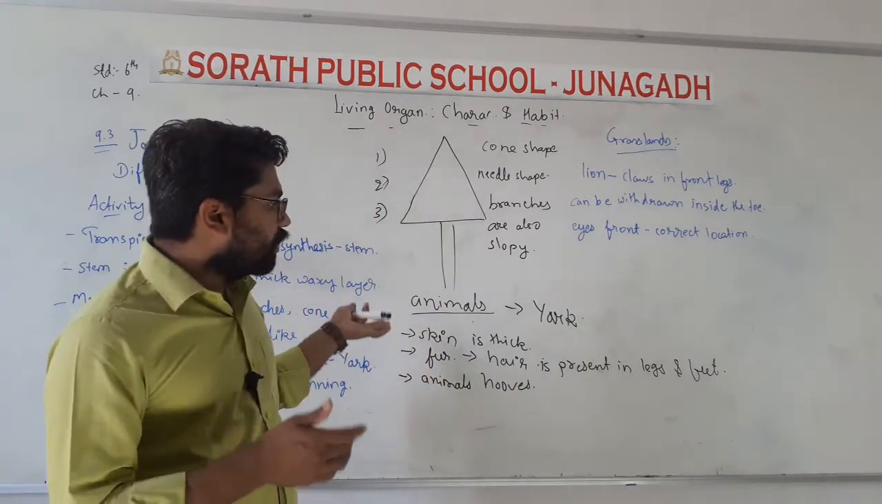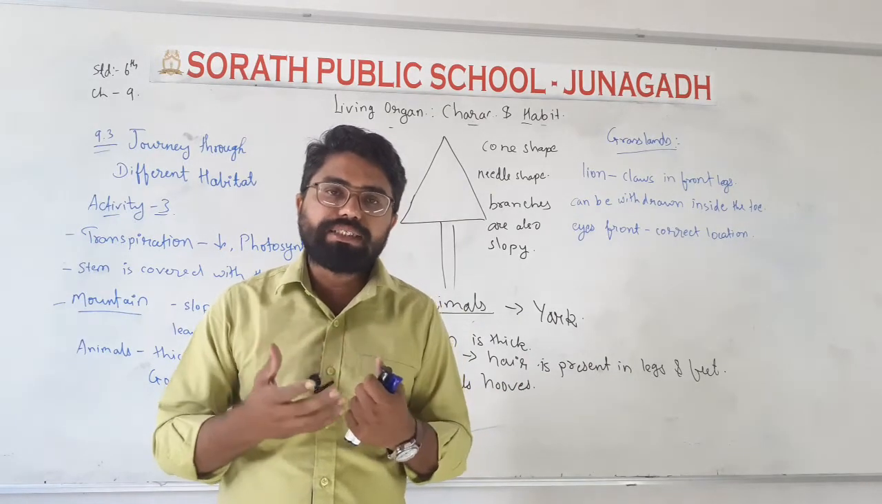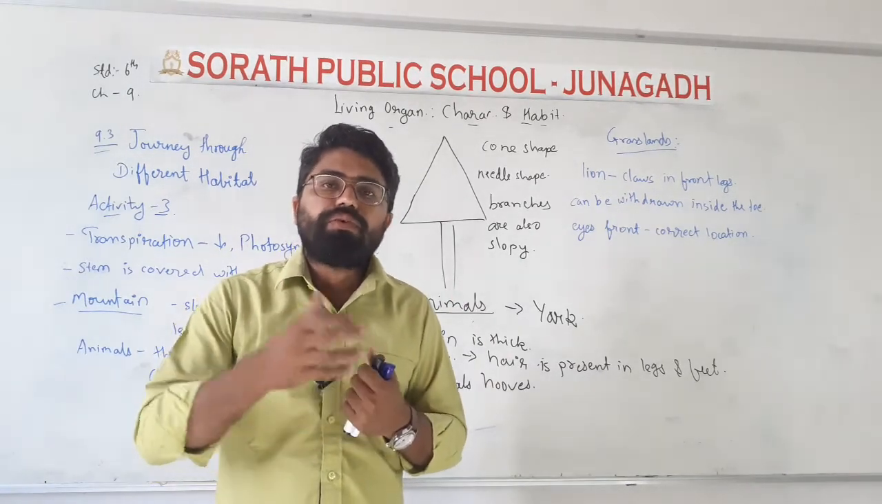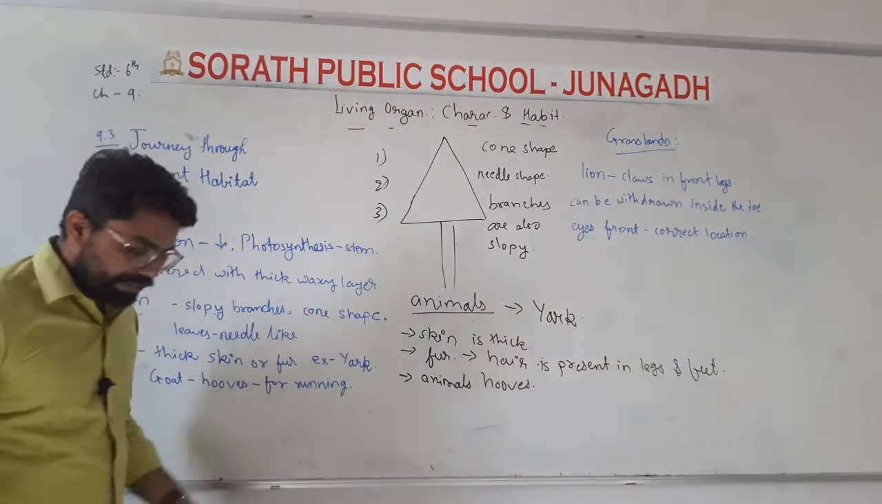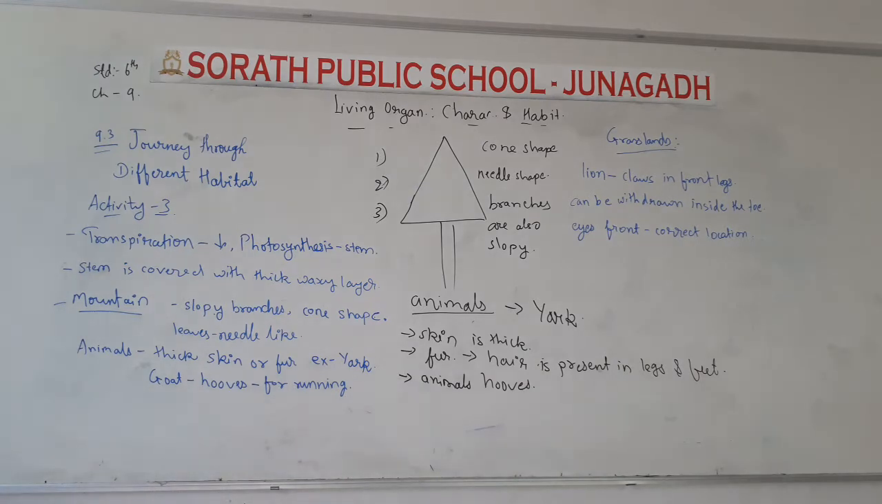If some animals don't have much hair, then they have good fur on them. Good fur also protects them from the cold. So these are the characteristics of the plants and animals which grow on the mountains. Some plants also grow on the mountains where there is more snowfall. You can look at the figure of the plants, and also see the characteristics of the animals living there.